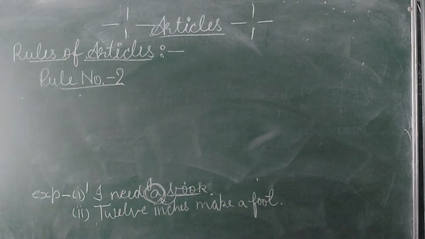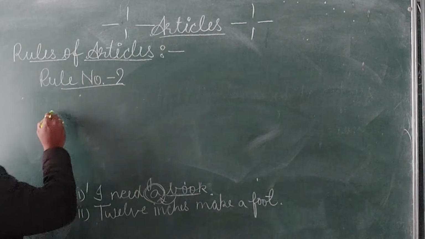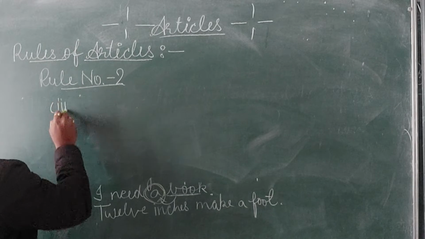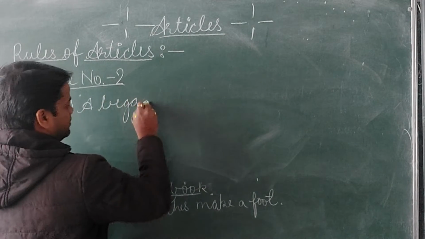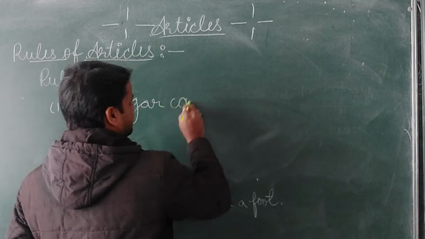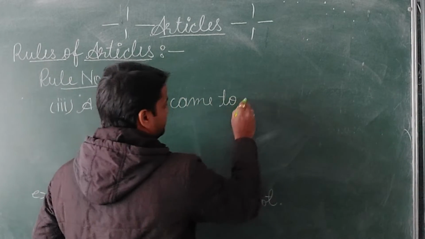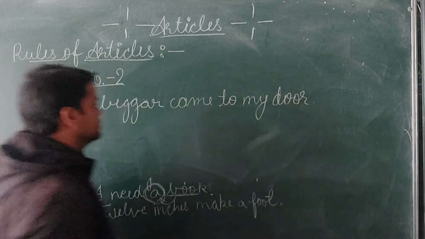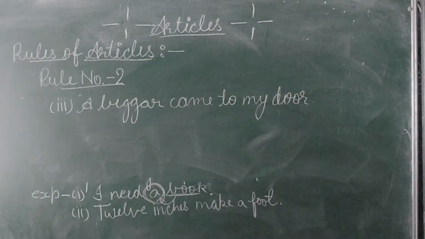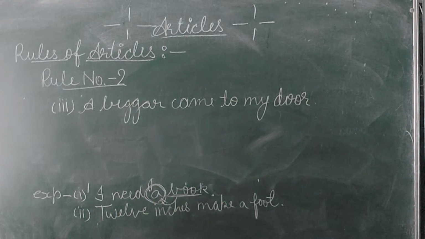The other example is, a beggar came to my door. In this sentence you can see we are talking about a beggar.